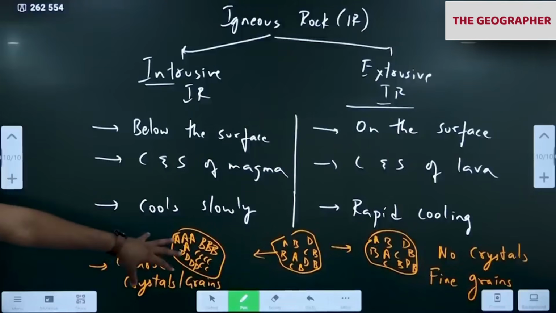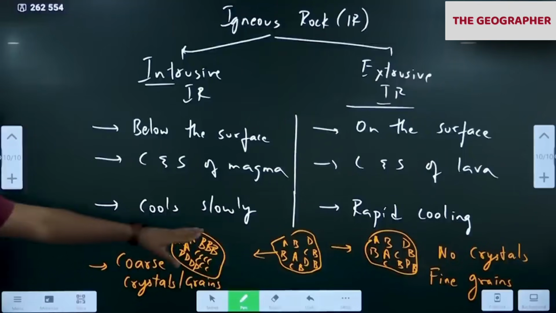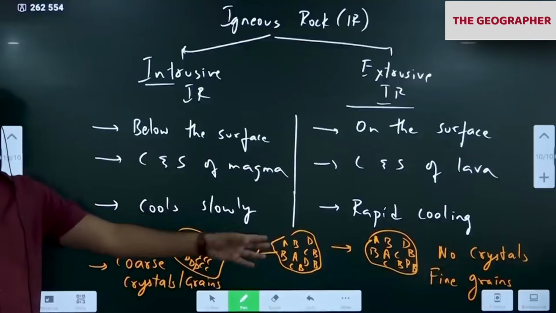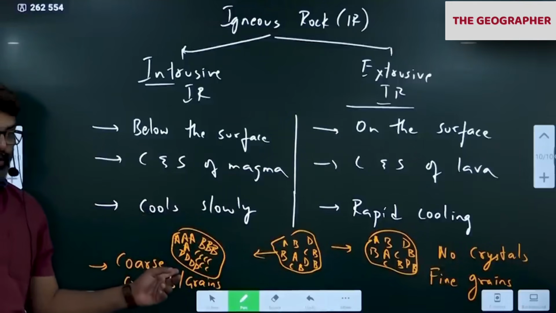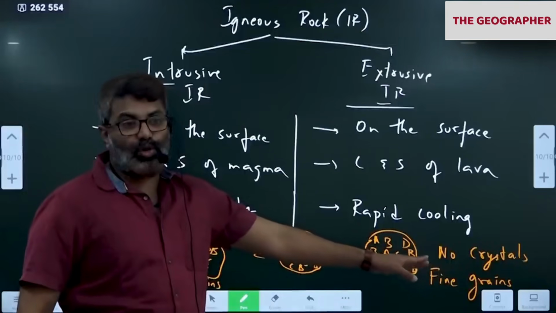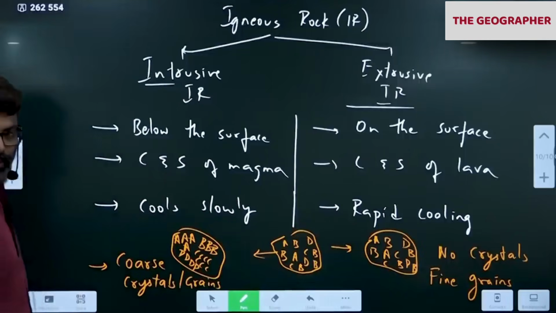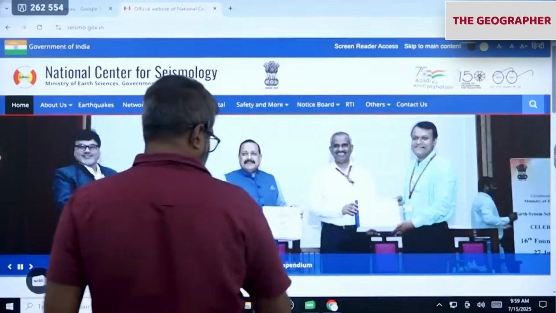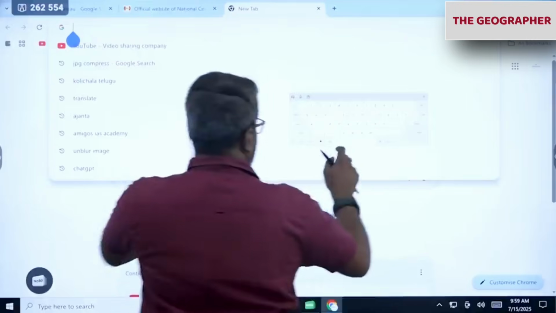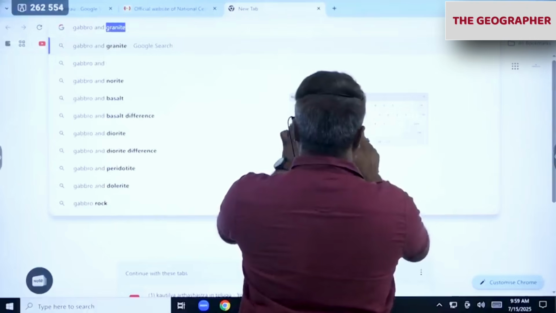In the other case, big crystals are formed. So in intrusive rock, minerals cool slowly and segregate to form crystals like this. Whereas in extrusive rock, they all cool rapidly and do not segregate. As a result, fine, small grains. We'll see both of them now with an example. I'll show you two rocks, gabbro and basalt.